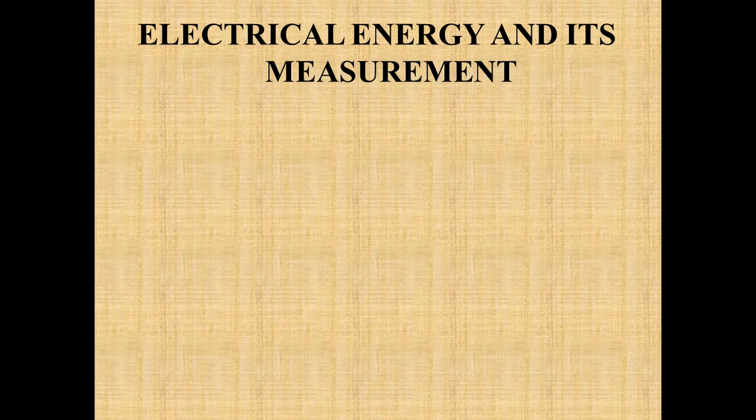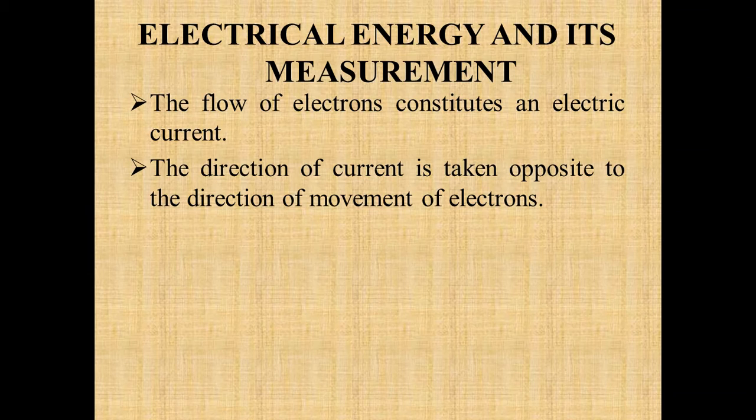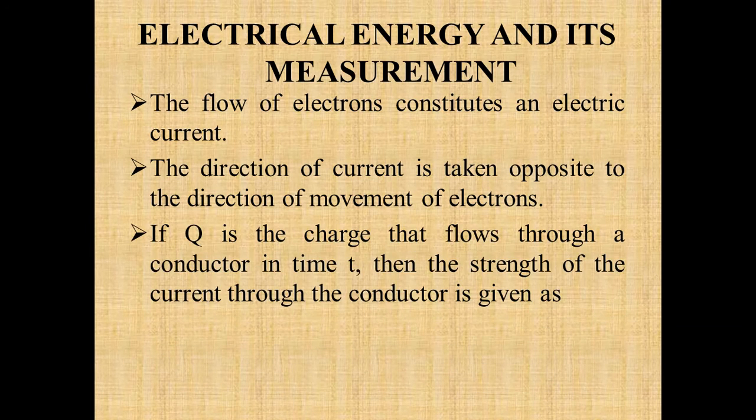Now, since we have said electricity is an important form of energy, let's see what electrical energy is. As we know, the flow of electrons constitutes an electric current. In the previous classes we have studied what electric current is. Whenever there is a flow of charge in a conductor, it causes an electric current, and the direction of that current is taken opposite to the direction of the movement of the electrons.